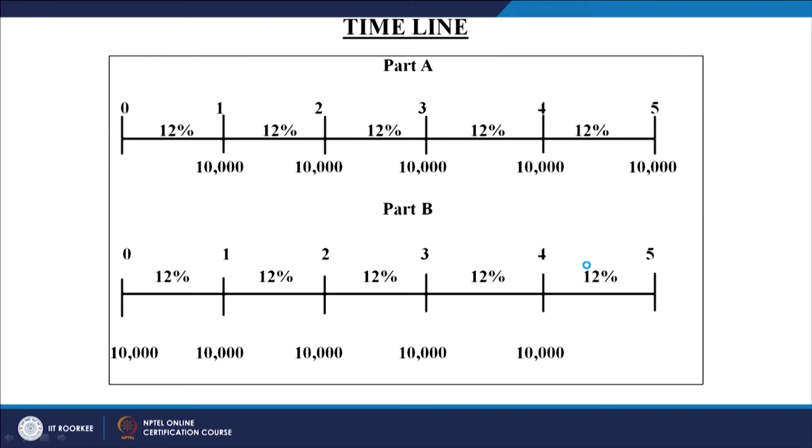This is the timeline I talked to you about. In this case, the basic difference is that in the one structure, part A, the cash flow is occurring at the end of the period, at the end of the year, means at point 1, not at point 0. In the other case, the cash outflow and the cash inflow are both occurring at point 0. So, these are the two different kinds of annuities.